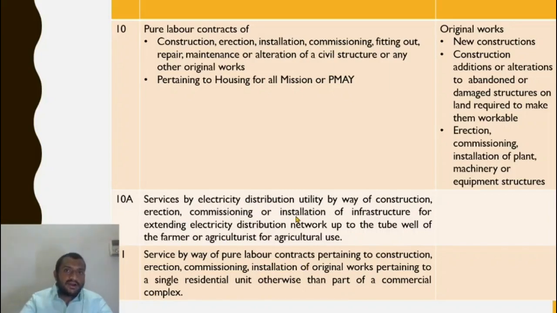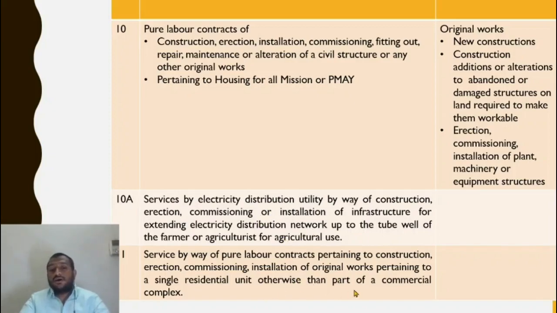So pure labor contracts, let us say I enter into a contract with a person who supplies labor. What the labor does is it just lifts the bricks from one place to another. This is pure labor. This contract does not involve me purchasing goods. So this is pure labor contracts for construction of a single residential unit. Single residential unit is construction of a residential house for the use of one single family. Alright, one single family.